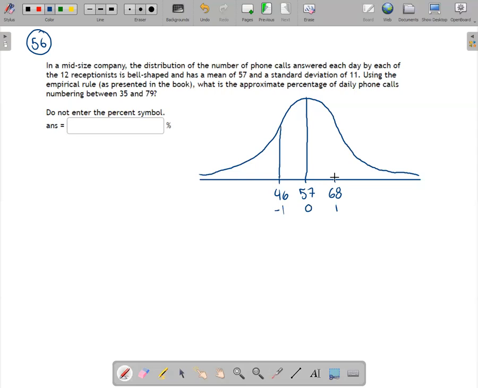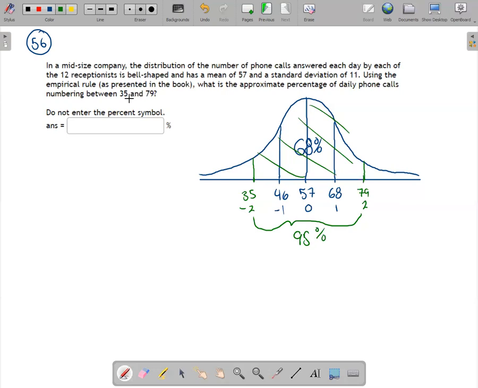The empirical rule says that if you are within one standard deviation of the mean, you should expect about 68% of the data to be within that range. If we go 2 standard deviations, if we add another 11, that's going to be 79, a z-score of 2. If we subtract 11, that puts us at 35, a z-score of -2. The empirical rule says that within 2 standard deviations, this entire region plus the 68, is about 95% of data.